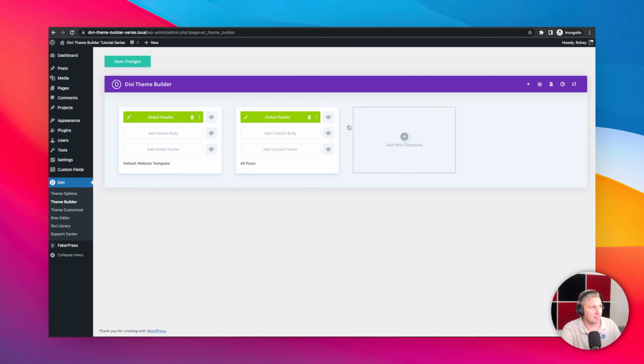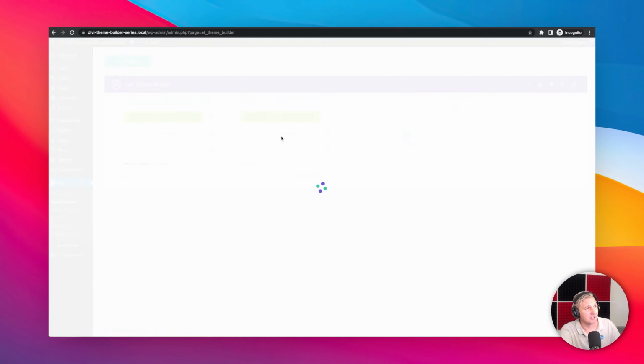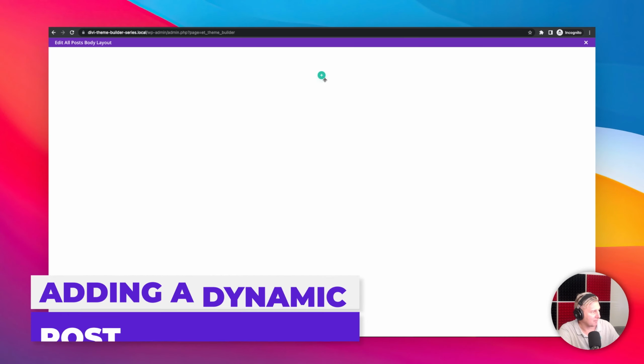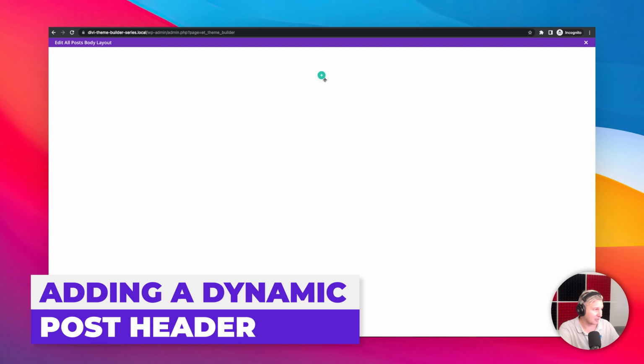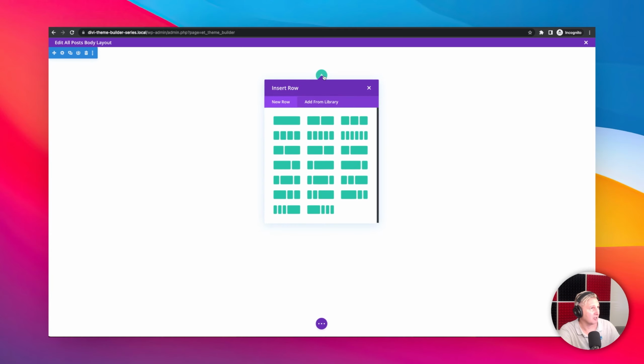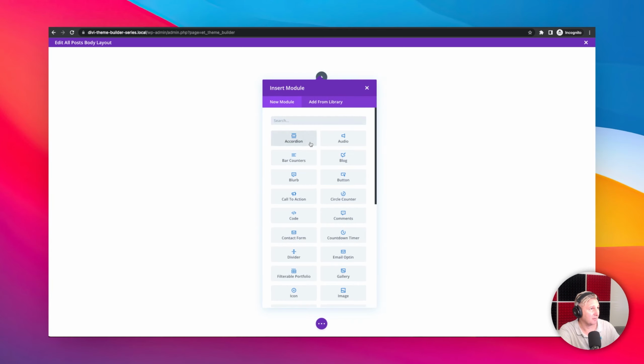Now, we've got a template created here. Copy the global header over. The next thing we need to do is go and add a custom body. And now we'll just say Build Custom Body. First things first, we're going to be setting up just kind of like the little header section, which is just going to have the post title in it. And then we're going to be adding some more information. So let's go and put a single column row here. And then we're just going to type in text.